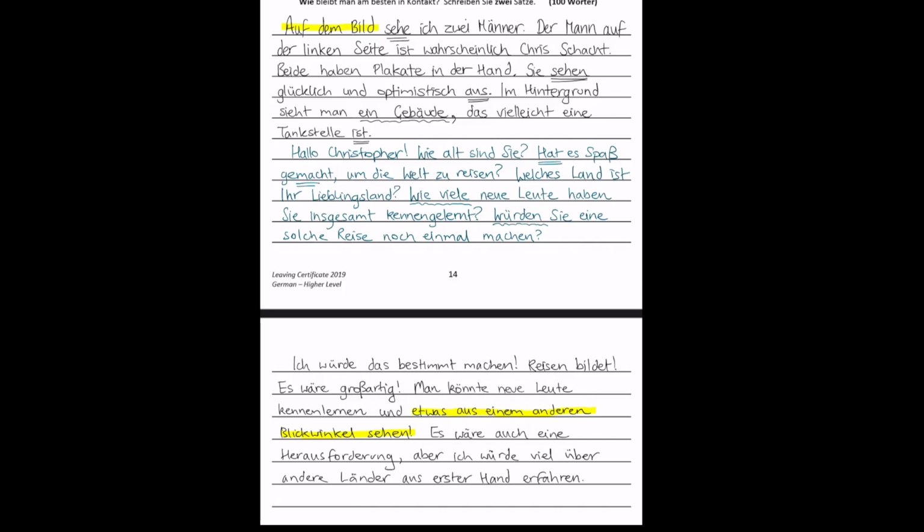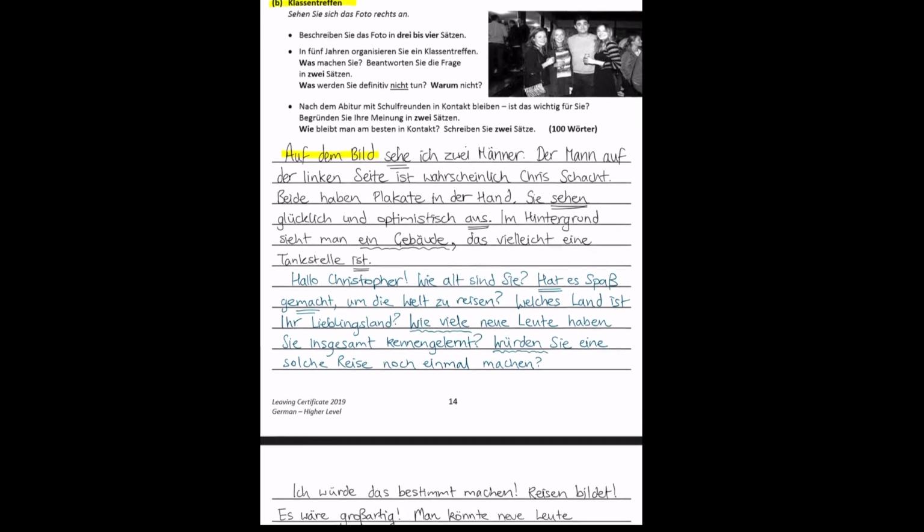And a lovely phrase just to throw in at the end. You certainly don't need to with this level of German, but you could just throw in and say that would be worth it. And that's a reflexive verb in German. And that is simply das würde sich lohnen.